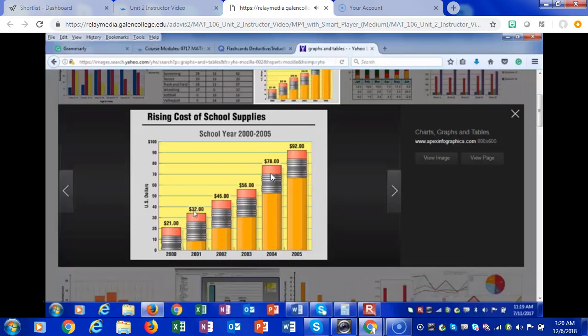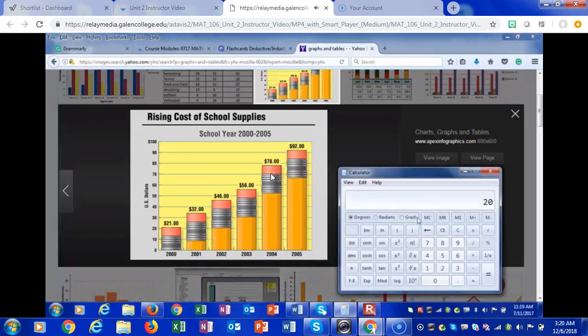So the question is, between 2000 and 2001, how much was the increase in school supplies? The way to find that out is you just put in 32, you subtract 21. Because it's increasing, you always put the larger amount first. Okay? So 32 minus 21, school supplies has increased $11 between 2000 and 2001.